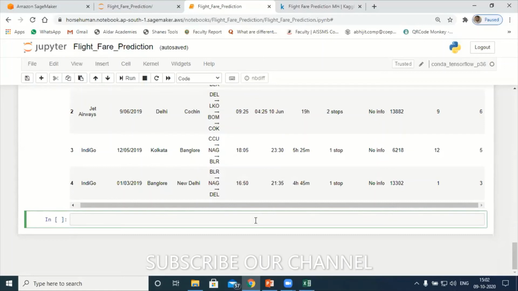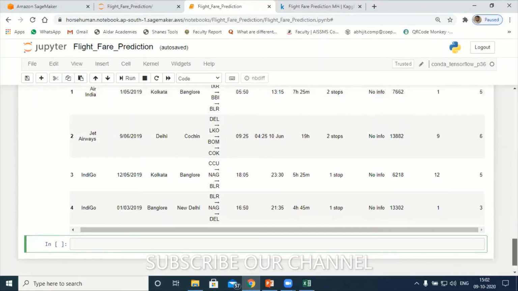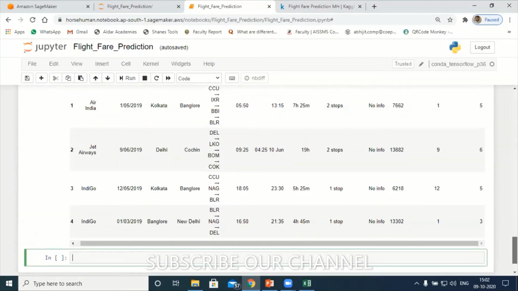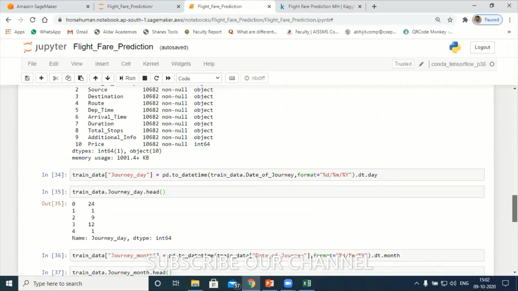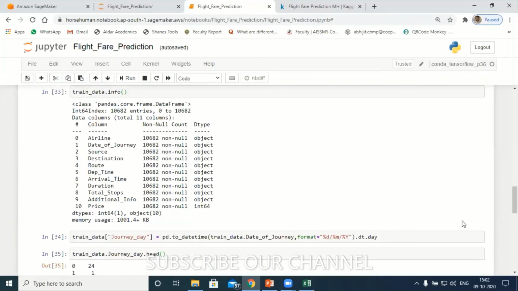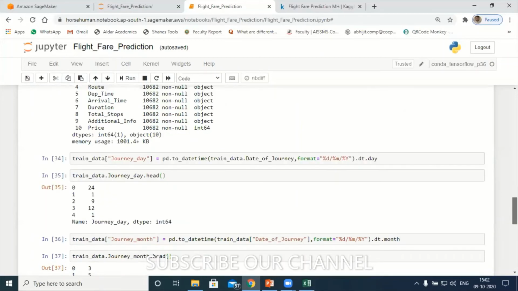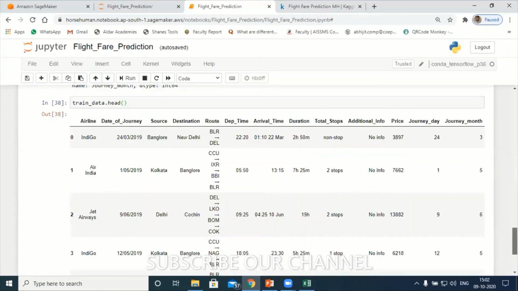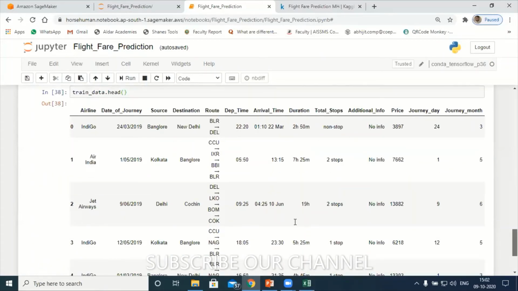Let me check the type now. As far as type is concerned, date of journey was string here. Have a look on this. Now I want to convert this date of journey from string to integer.